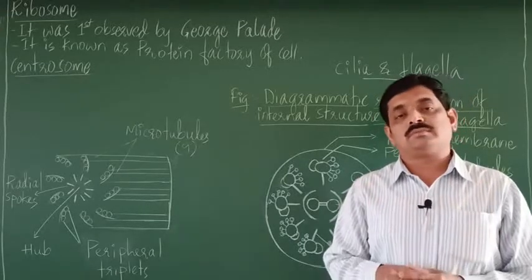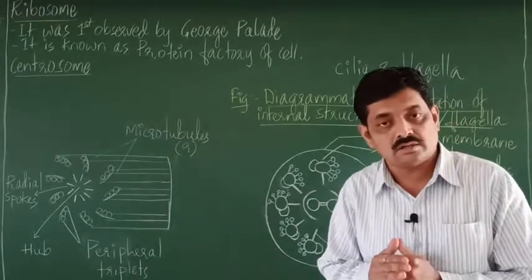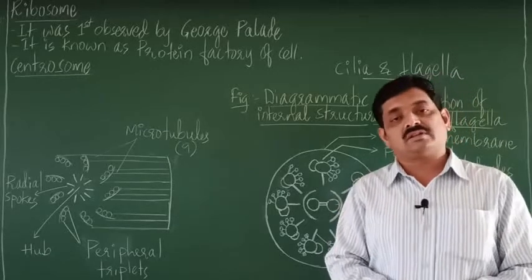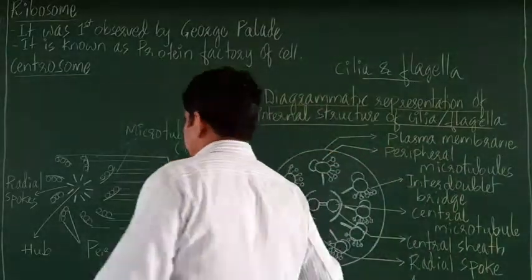Now this centrosome, a non-membrane bound cell organelle, is composed of two cylindrical structures.